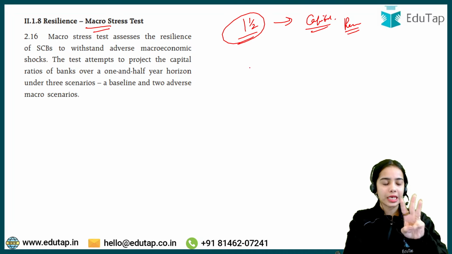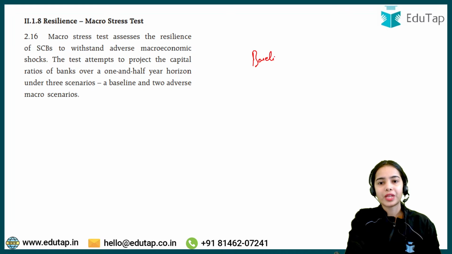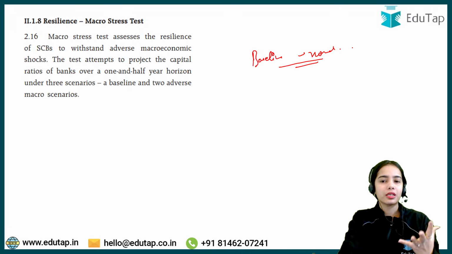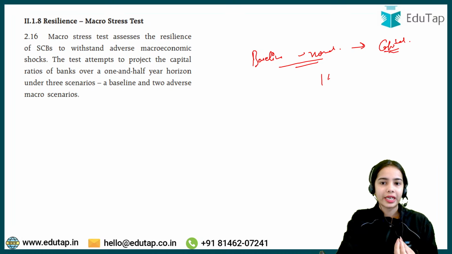There are 3 situations that are taken. In the baseline situation, that means the normal situation, how the bank's condition will be, how much capital the banks will be holding after 1.5 years.